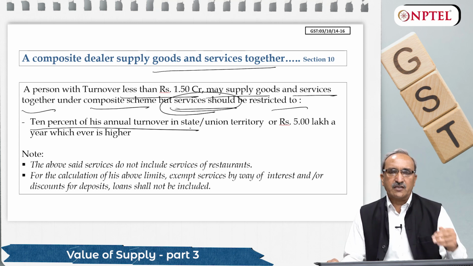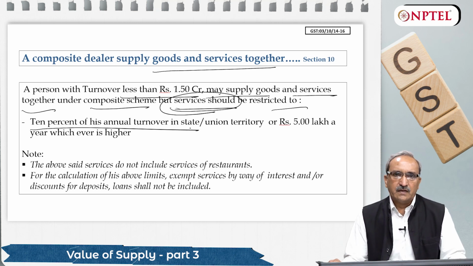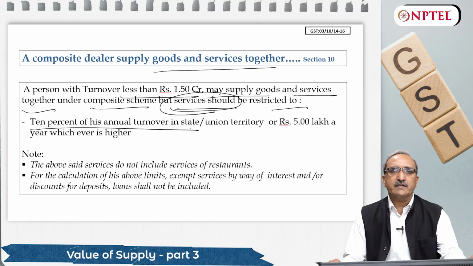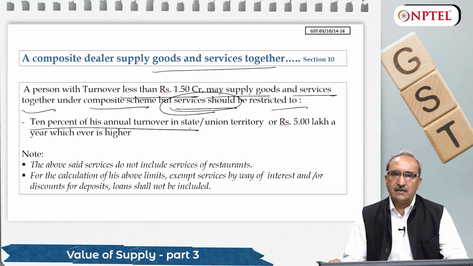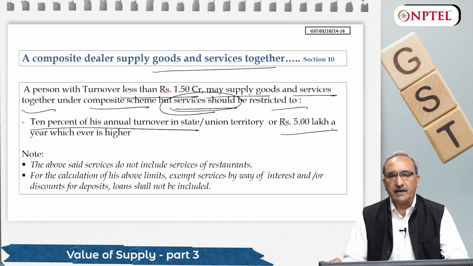But if turnover is less than 1.5 crore and he has opted for composite scheme, then he can supply services also, but the services quantum should not be more than 10% of his turnover. So if his turnover is 1 crore rupees a year, the maximum he can supply services is up to 10 lakh rupees or 5 lakhs, whichever is higher. So 10 lakh rupees if turnover is 1 crore, or 5 lakh, whichever is higher. So upper limit is 10%.